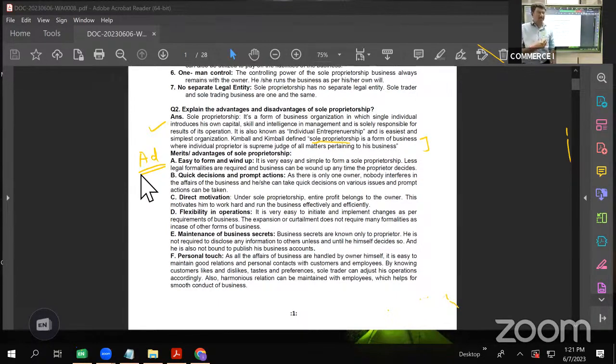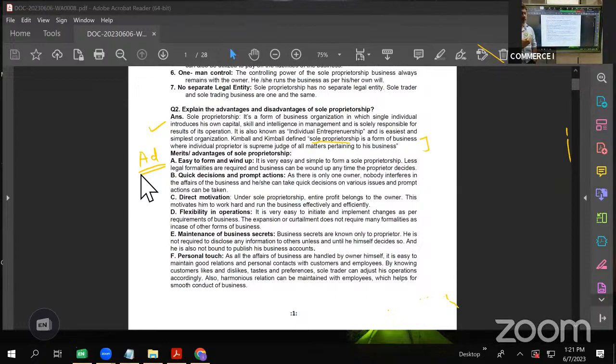Suppose there is Mr. X, he wanted to start a mobile shop. He invested 10 lakh rupees and started a mobile shop. As you know by now, there are very few legal formalities to be fulfilled. So he can easily approach one desk and take that permission and he can start that sole proprietary firm.